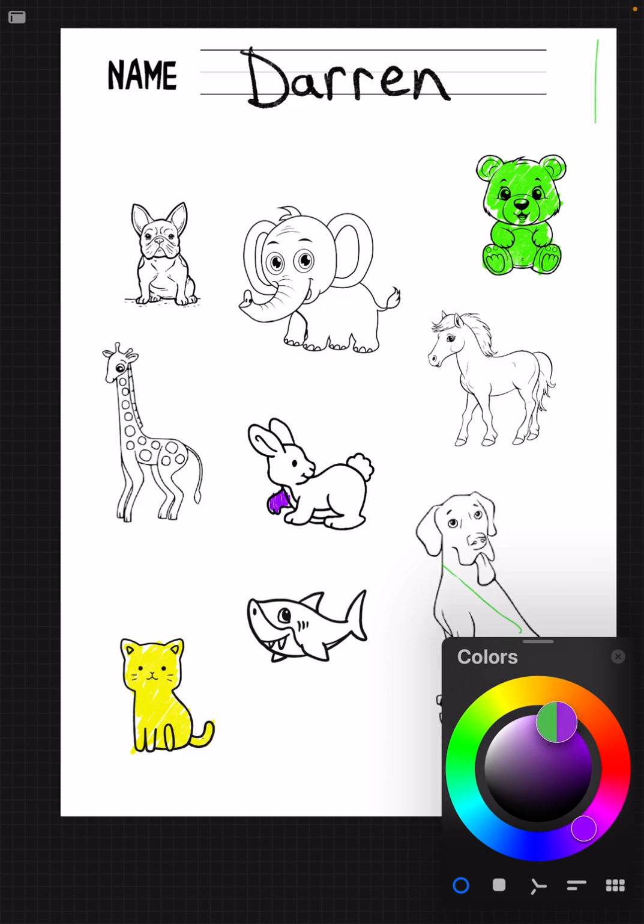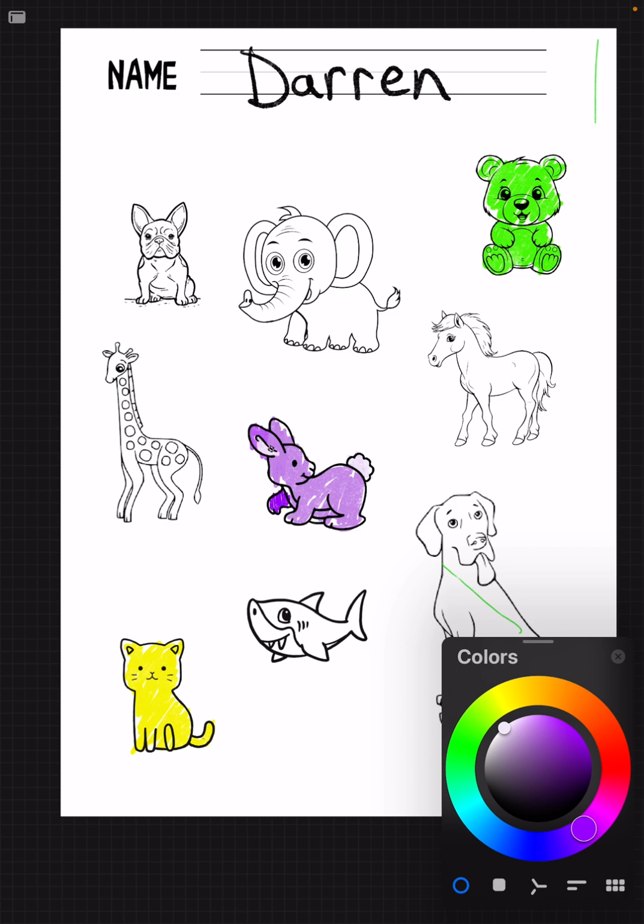I think this is too dark. I'm going to use a lighter purple. Purple rabbit. There we go. Nice purple rabbit. Color the rabbit purple. Purple rabbit. Maybe this rabbit should have a white tail.